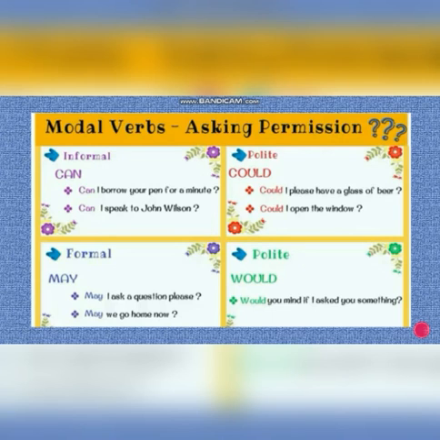And for being polite, we must use could in place of can. Could I please have a glass of water? Could I open the window? And if you are seeking permission in a more formal way from your seniors, from your teachers, then you should always use may. May I ask a question, please? May we go home now? So that's a more formal way of asking permission. And if you want to be polite, then we must always use would. Would you mind if I asked you something? So you see, these are the modal verbs for asking permission.